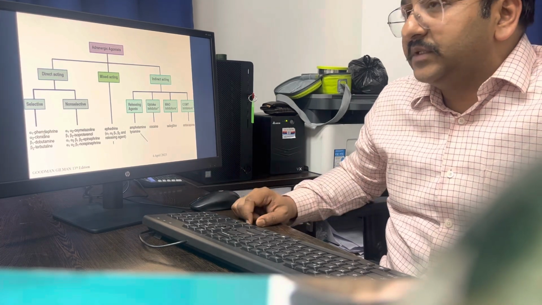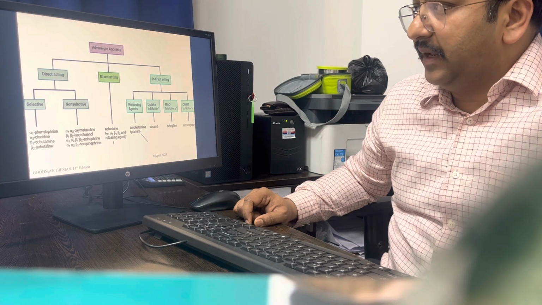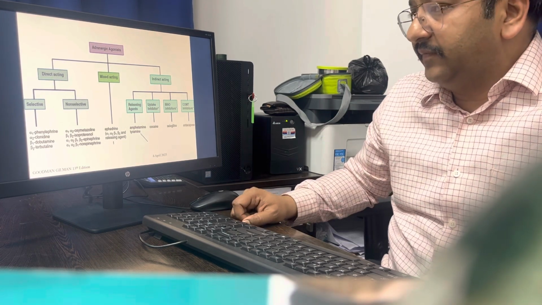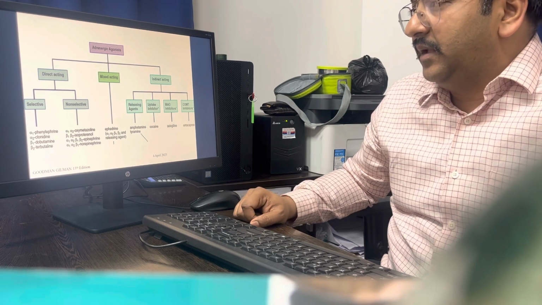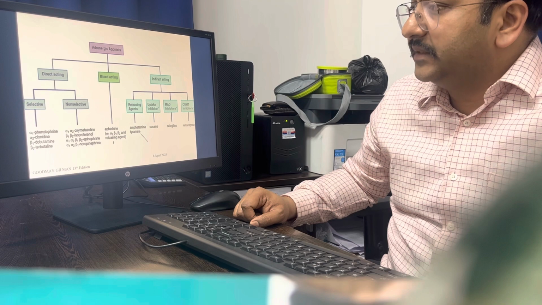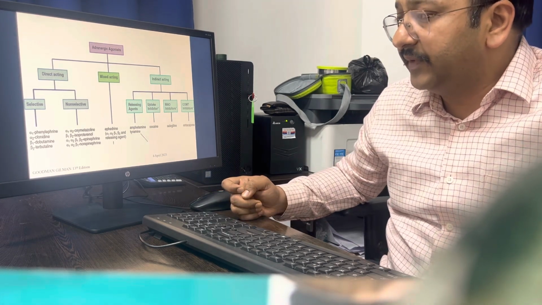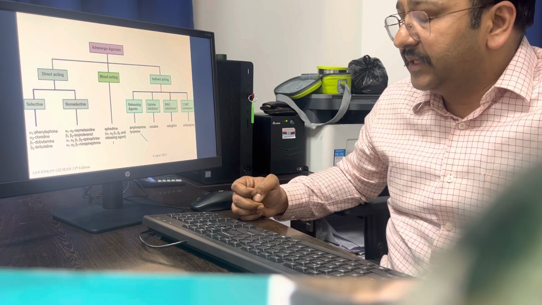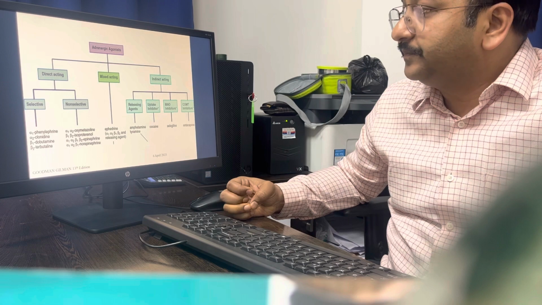Name of the alpha 1 agonist. Alpha receptors are alpha 1, alpha 2, and beta receptors are beta 1, beta 2, beta 3. If the drug is stimulating selectively any receptor, then it is selective. Alpha 1 it is stimulating, then alpha 1 is phenylephrine. Alpha 2 stimulating agent is clonidine, and beta 1 dobutamine, beta 2 terbutaline.